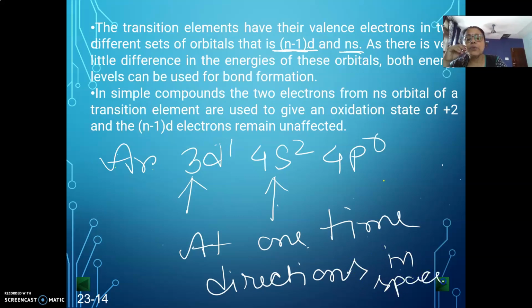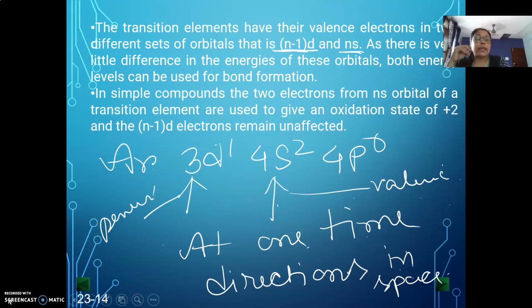So you have to remove them one by one. First, the valence 4s orbital will release, and then only we can go to the penultimate set. So this is the case, and hence we have to wait for some time. After removal of the s electron, then only we can go to the d orbital, and within that time the two states will be stable.